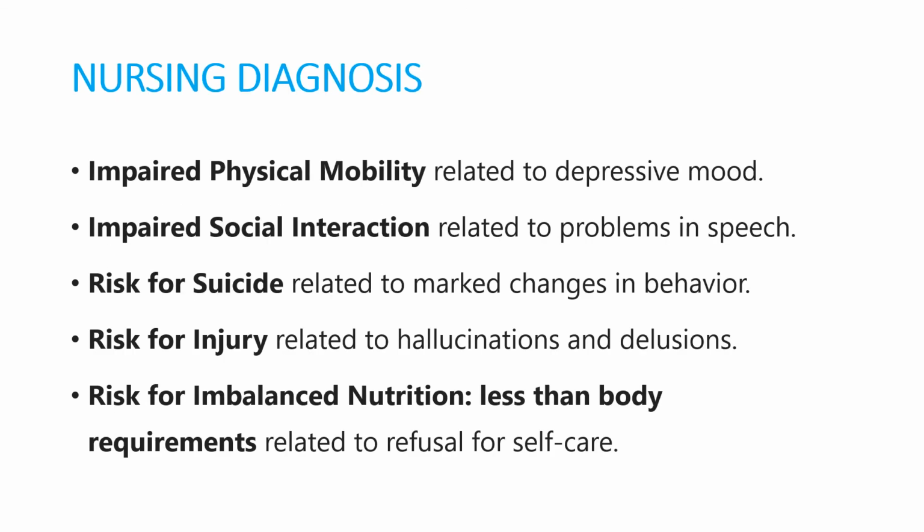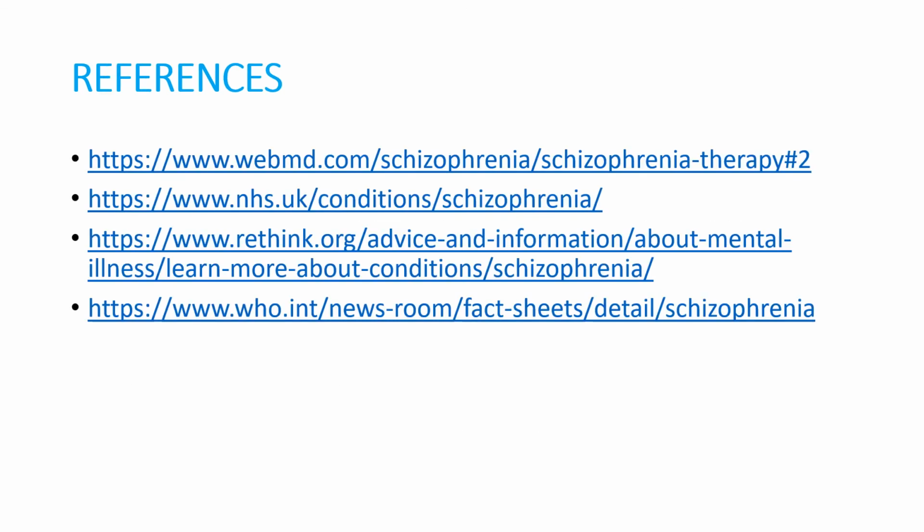Coming to the nursing diagnosis: impaired physical mobility related to depressive mood, impaired social interaction related to speech problems, risk of suicide related to marked changes in behavior, or we can write risk of suicide related to depression. Then risk for injury related to hallucinations and delusions. Risk for imbalanced nutrition, less than body requirements, related to refusal of self-care. So these are some examples of nursing diagnoses.